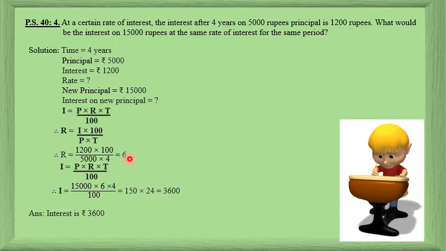Now use this rate value, and instead of the principal as 5,000 rupees, you use the new principal, that is 15,000 rupees. Substitute the values, do the math, and you get your answer as 3,600. But final answer, they've not asked you the rate, right? The final answer, what would be the interest? Only the interest is asked. So final answer will only be 3,600.